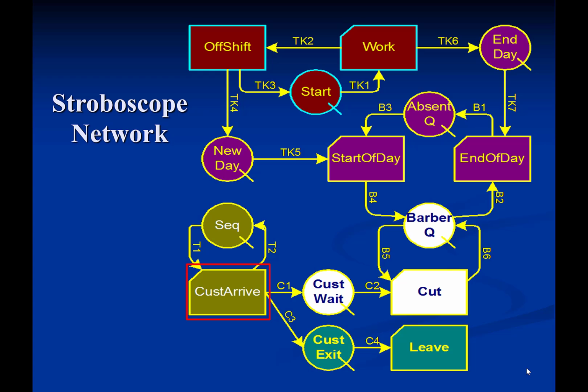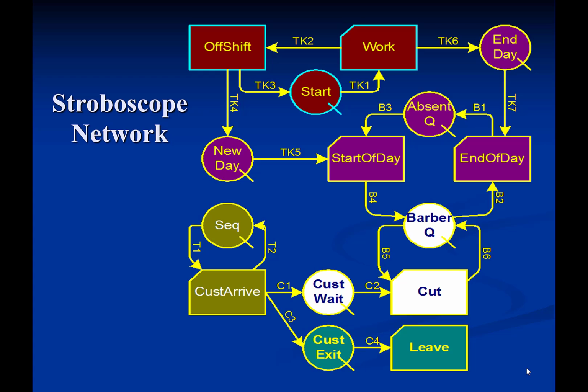arrive, to start. The duration of cust arrive represents the inter-arrival time between successive customers. When cust arrive finishes, it returns the token to sec and the cycle is repeated. Every time activity cust arrive finishes, it generates a new customer resource that is released either to the queue cust wait, which stands for customers wait, or to the queue cust exit, which stands for customers exit.